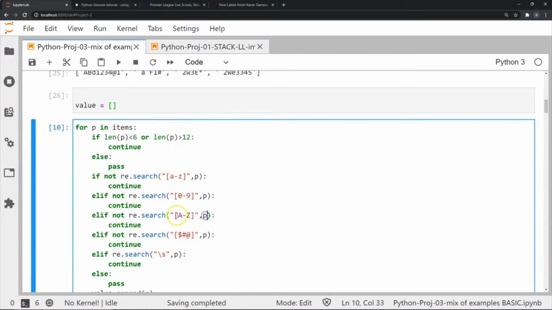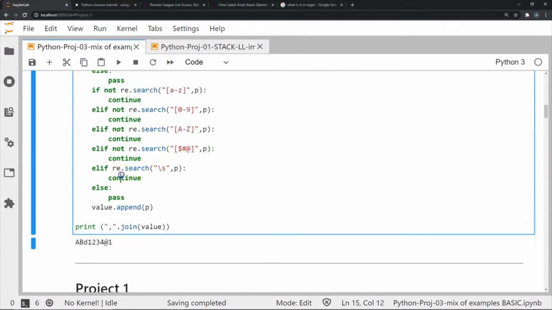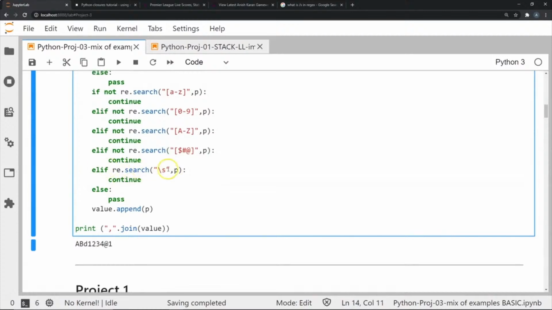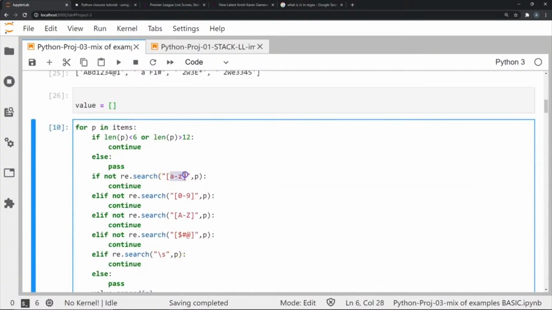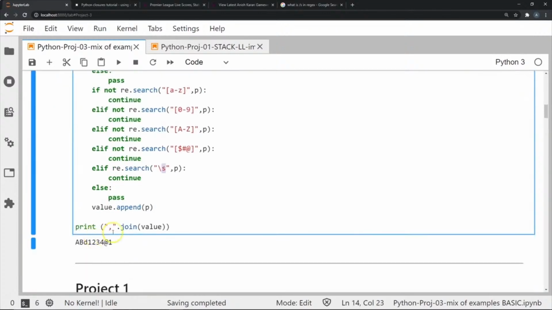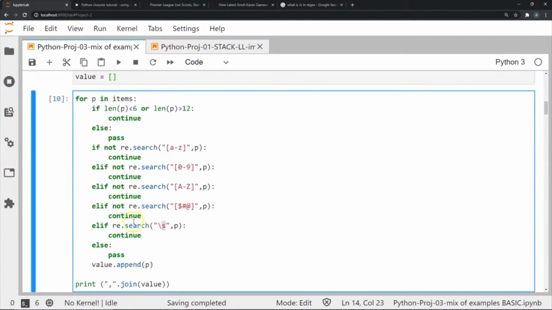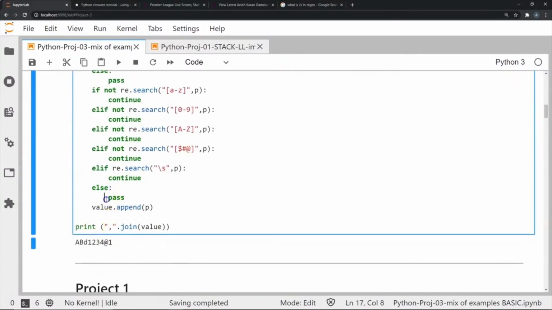Next check will be for capital letters A to Z, and the next check again will be for these particular symbols, the $, the hash, and the @, one of these three symbols. We're also going to search for a white space character. If we actually do find a white space character in our password, that's an illegal password and we're not going to continue checking. So this is basically all our cases: lowercase letters, numbers, capital letters, one of these three symbols, and the existence of a white space. Once we've done all these checks, if none of these have been triggered, we move on to this else statement where we just pass.